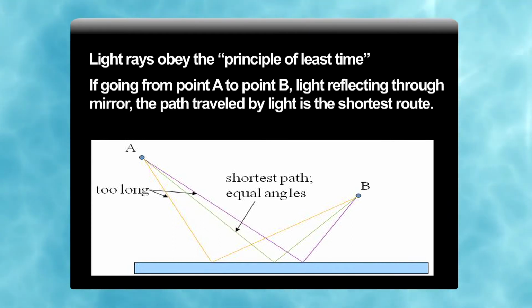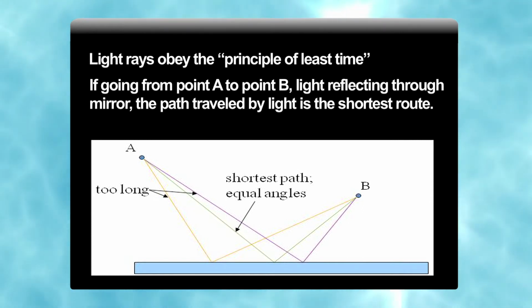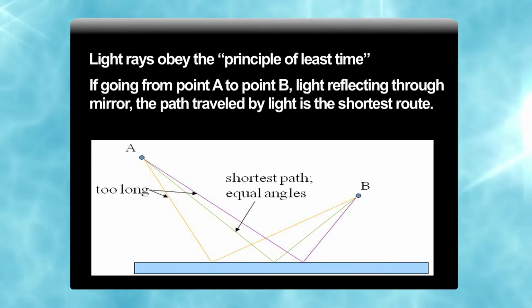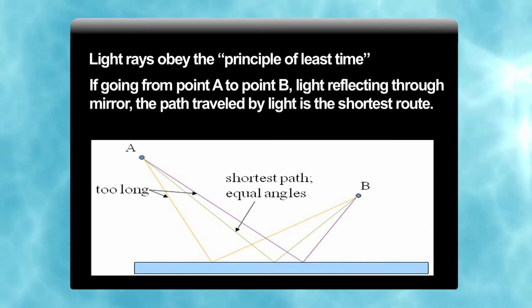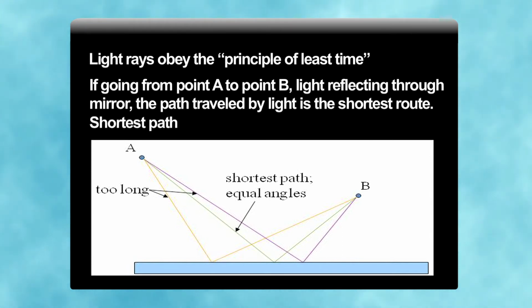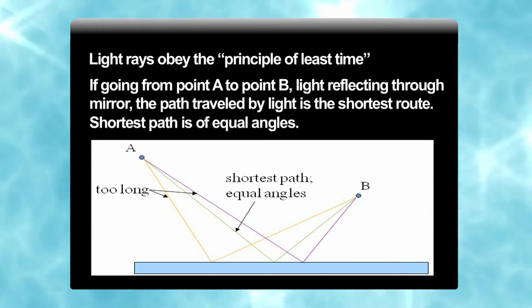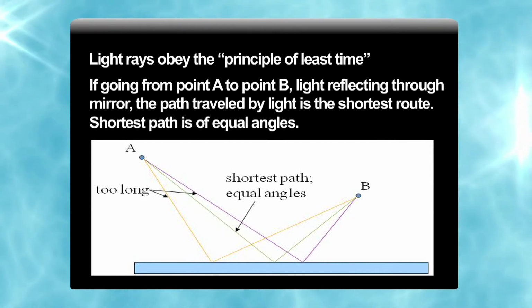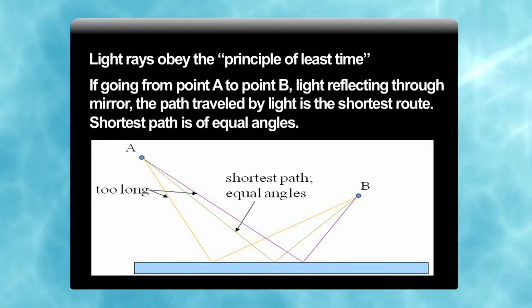If you have to go from place A to place B, will you choose a longer path or the shortest path? As in human behavior, light also follows the same behavior, and the shortest path is the one with equal angles. You draw like this: you have to reach from destination A to B, like from your home to school.